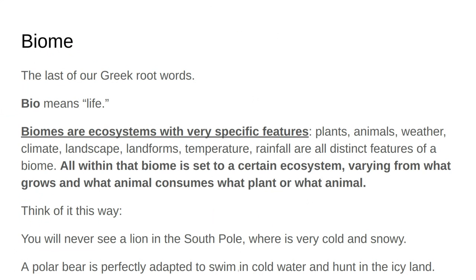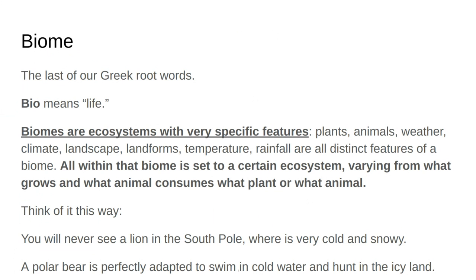So certain animals depend on certain plants to live, and certain predators depend on certain animals to live. It's also, in a biome, things vary from what grows and what animal consumes to what plant or animal another animal will consume. Think of it this way. You will never see a lion in the South Pole. It's very cold and very snowy there.